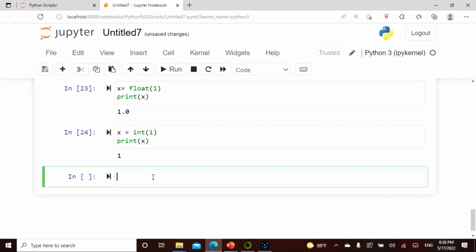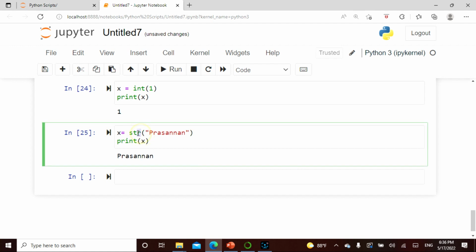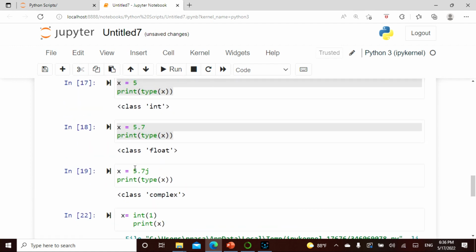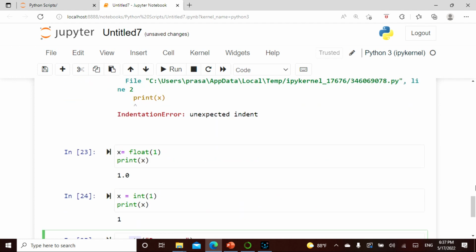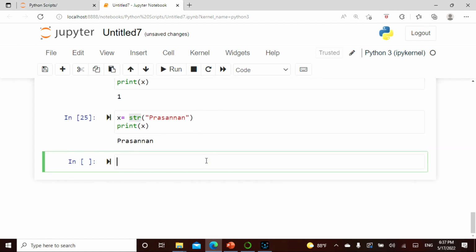Let's also go forward. It's the same thing. Now when I say x equals string of, say, present in, and then print x, it's going to give me present in as it is. This is the way we cast. You can try this. If you specify the type before, it is cast, as compared to not specifying. Here we do not specify, so it can be a float or an integer, but here I just specified it. That is the difference, and the one on the right hand side gets modified accordingly.